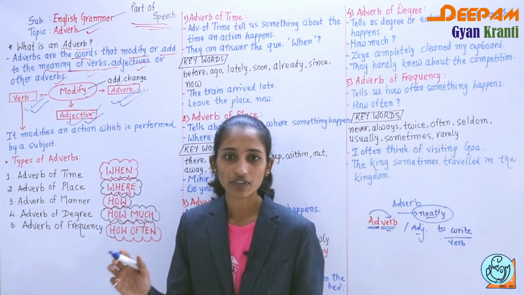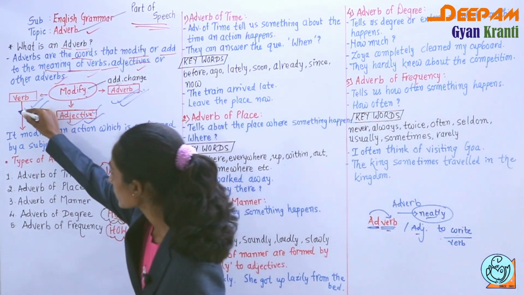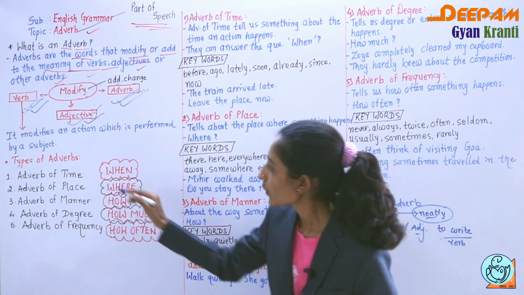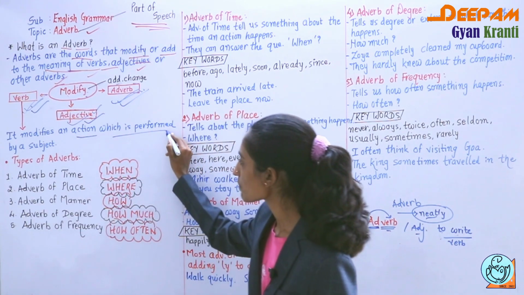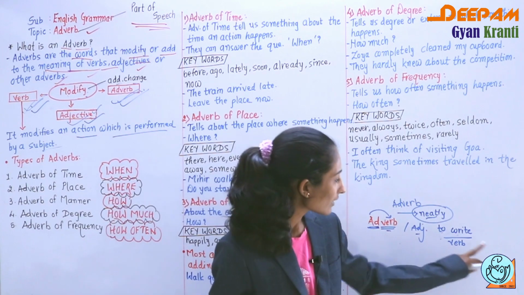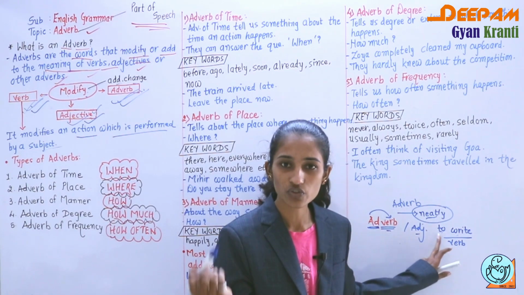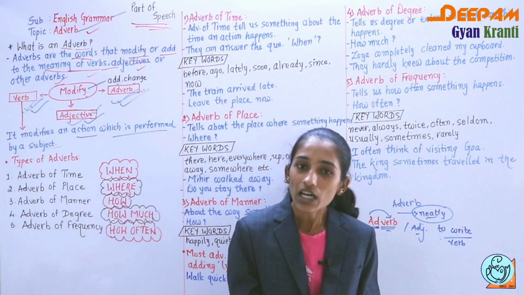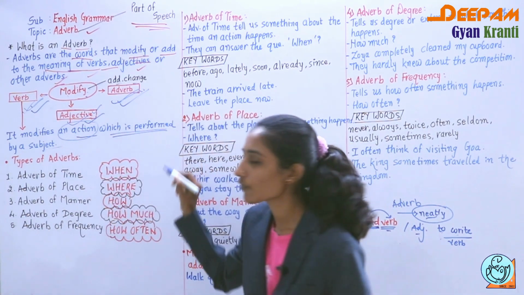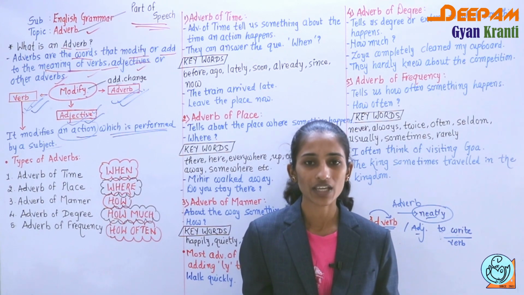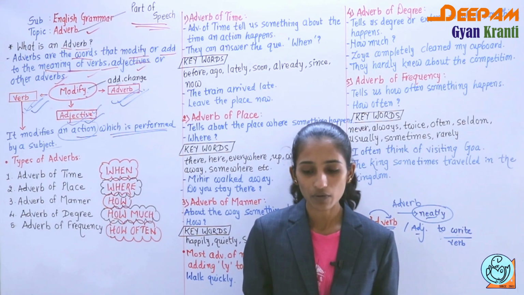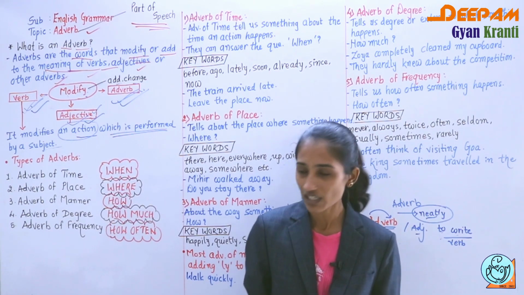Now in this video we are first going to learn how the adverb modifies the verb. It modifies an action which is performed by a subject. Verb indicates the doing action, like to write, to jump, to learn. As far as actions are concerned, they are performed by the subject, meaning the living thing.